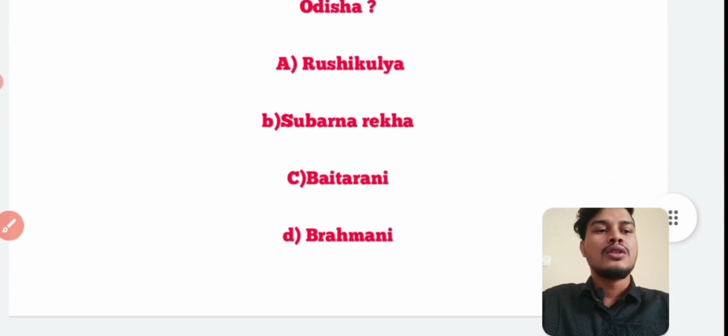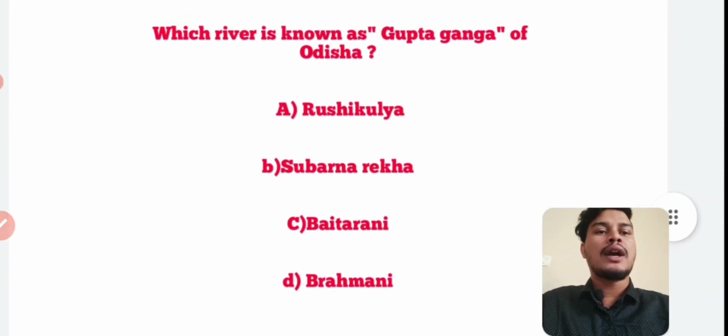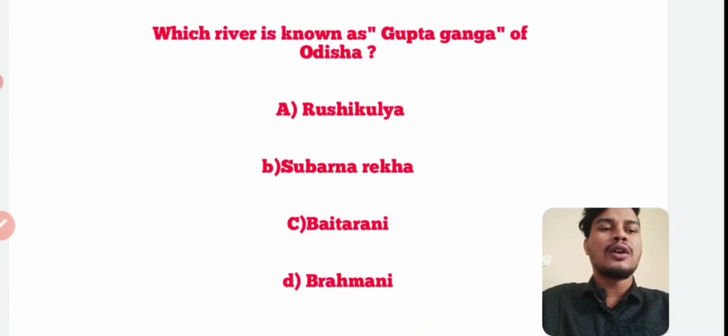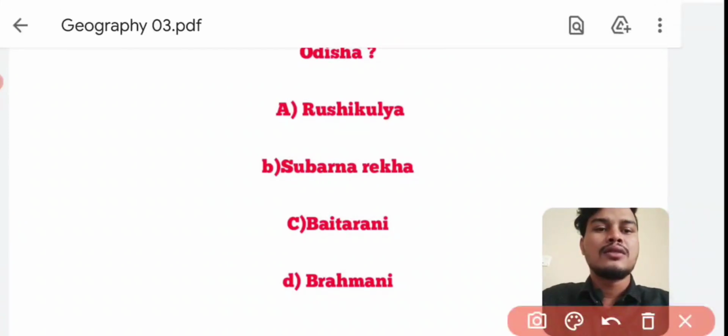Next question. Which river is known as Gupta Ganga of Odisha? Answer is option number C, Baitarani. Baitarani is known as Gupta Ganga of Odisha.